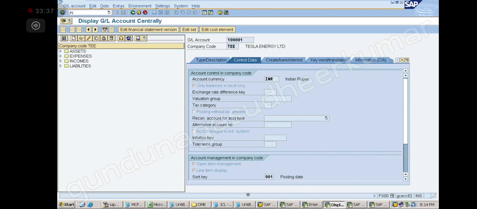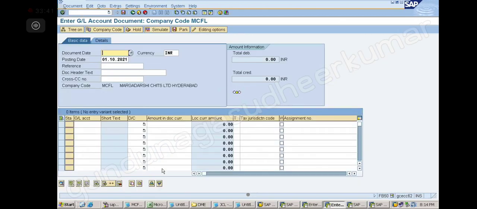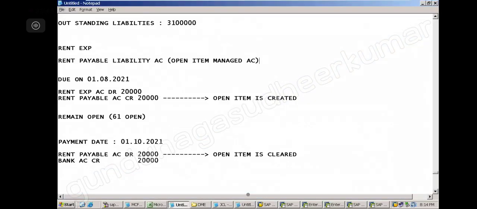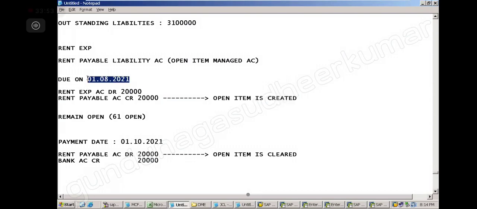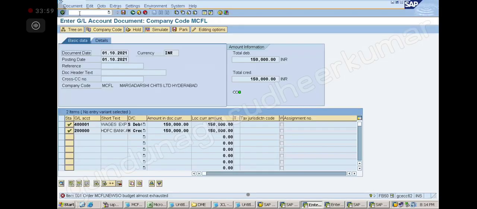Now /n FB50. Okay, note down FB50. So what is the entry I am posting now? Rent expense to rent payable. Correct, this one. So on what date am I posting? First August. Correct? So I am going to /n FB50.